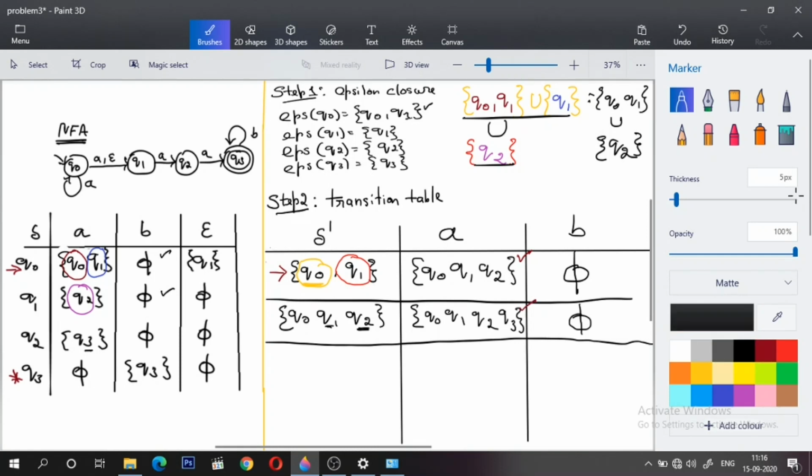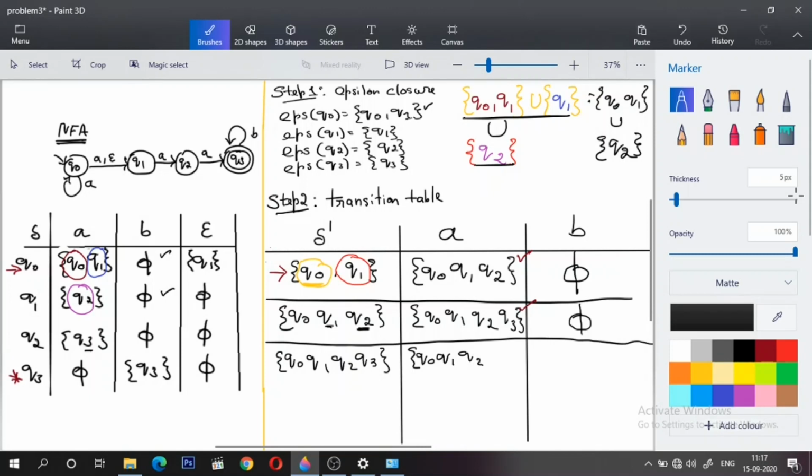So let us write Q0, Q1, Q2, Q3. Q0 upon A makes a transition to Q0, Q1, its epsilon closure is Q0, Q1. Q1 upon A makes a transition to Q2, its epsilon closure is Q2 itself.